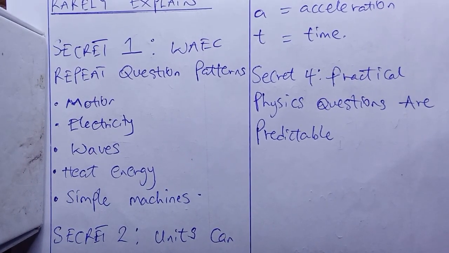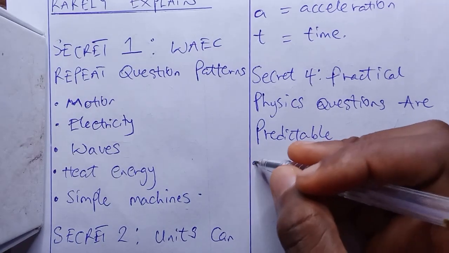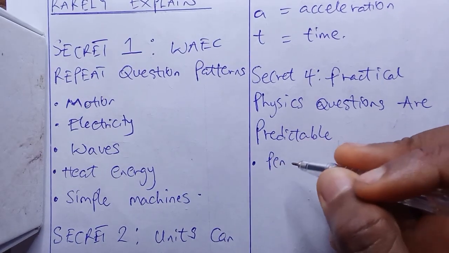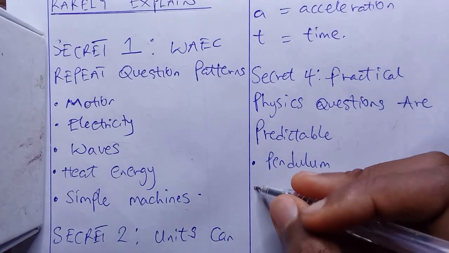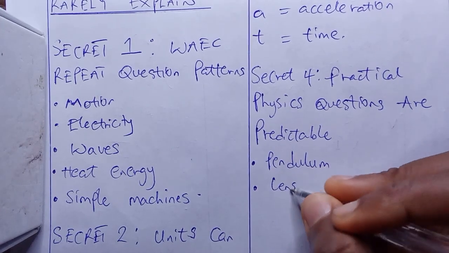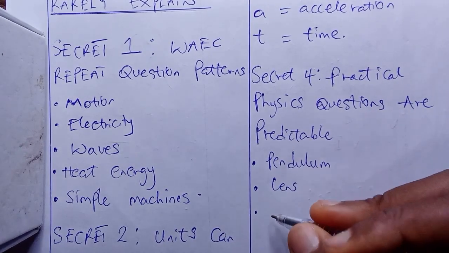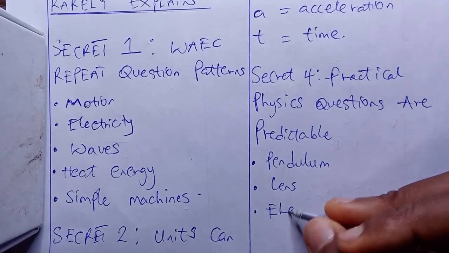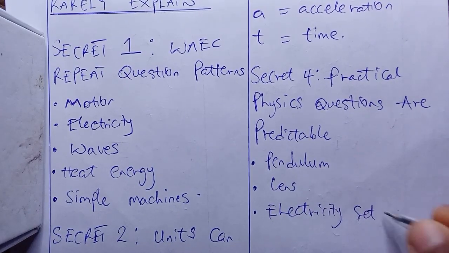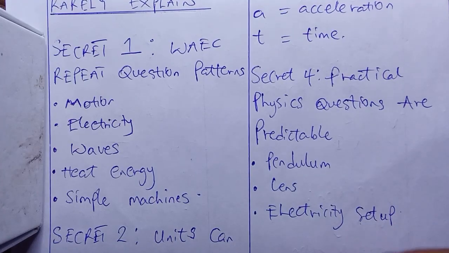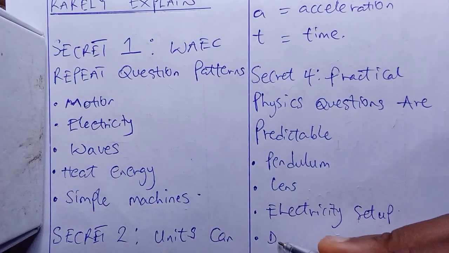WAEC practicals usually rotate around the pendulum, the pendulum bulb, lens, electricity setup, and density experiment.